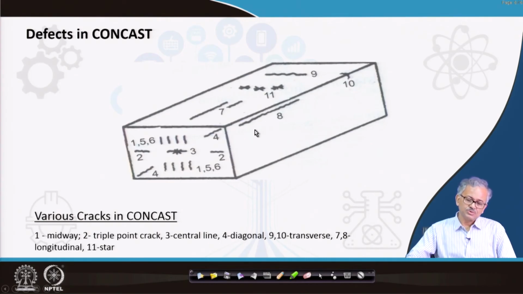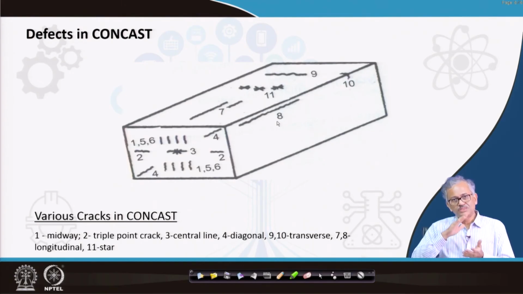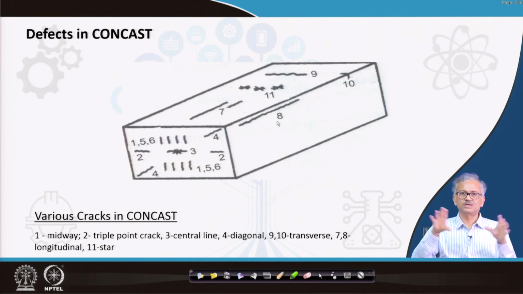There are some cracks which are on the surface: the longitudinal surface cracks and the transverse surface cracks. These cracks also penetrate to some extent deep inside the casting. Internal cracks you cannot consider as a defect, because when you roll it, they will be rolled together and never be exposed to the atmosphere. So those defects are not that dangerous. You may not call internal cracks a defect.